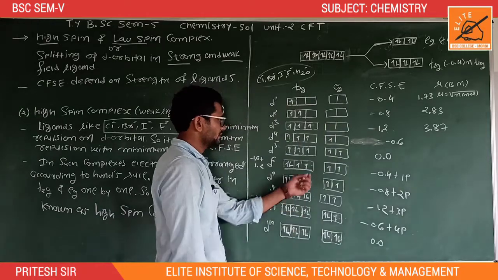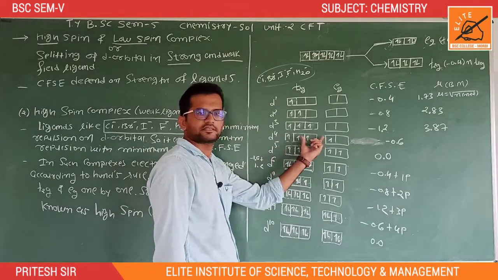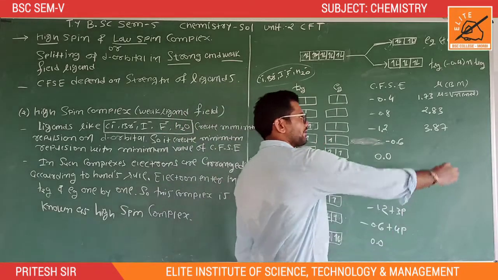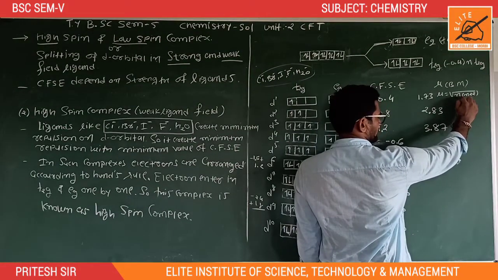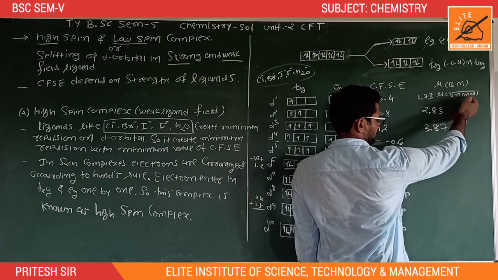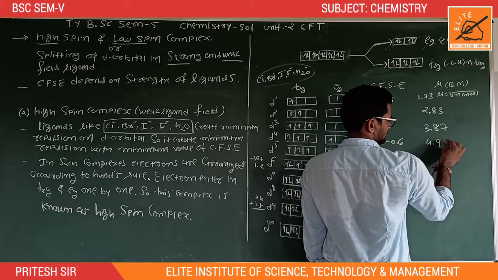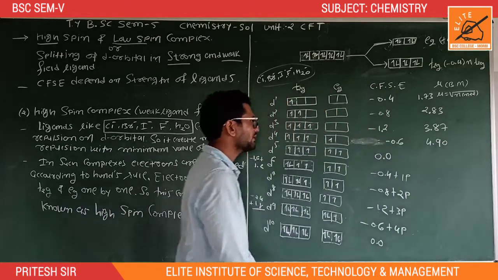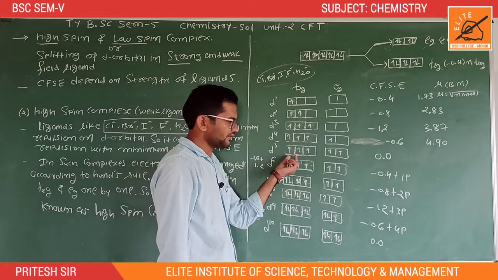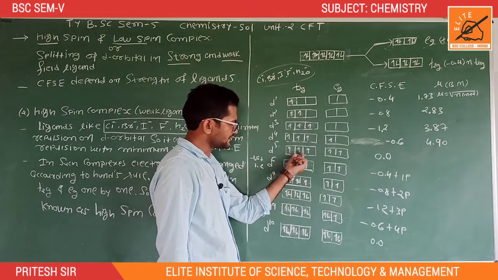Okay. So here 4 unpaired electrons are present. So 4 plus 2 is equal to 6 into 4 is equal to 24. Under root of 24 is 4.90. And d5 means the number of unpaired electrons is 5.